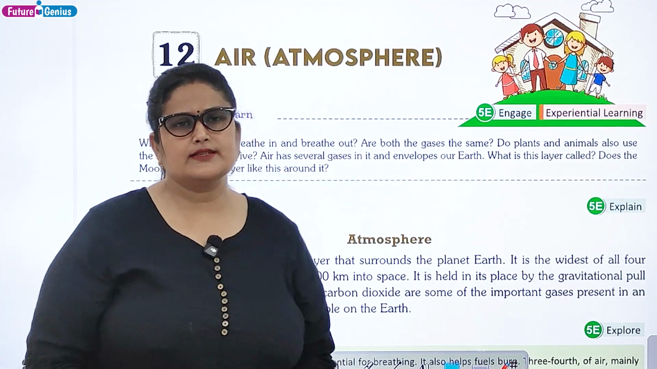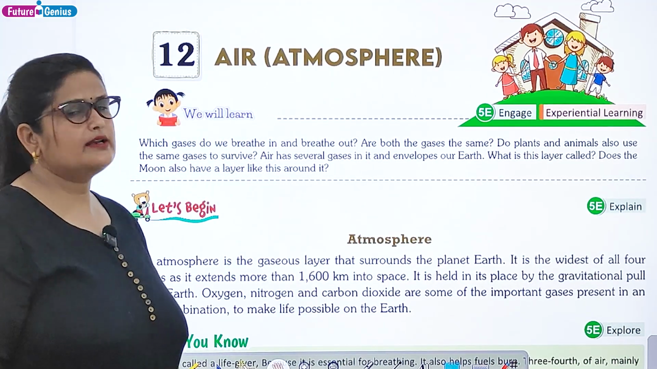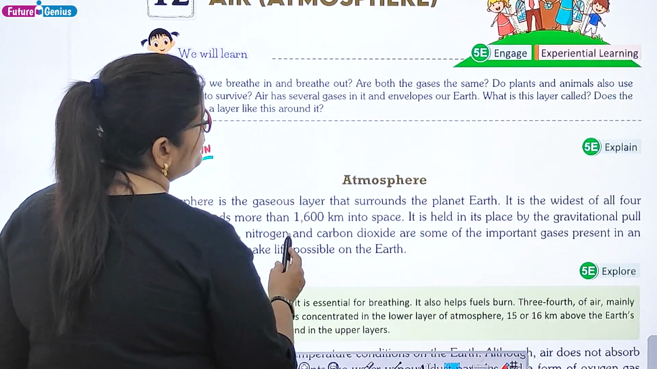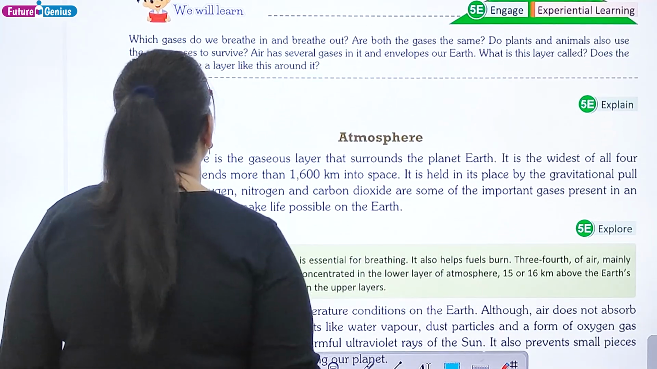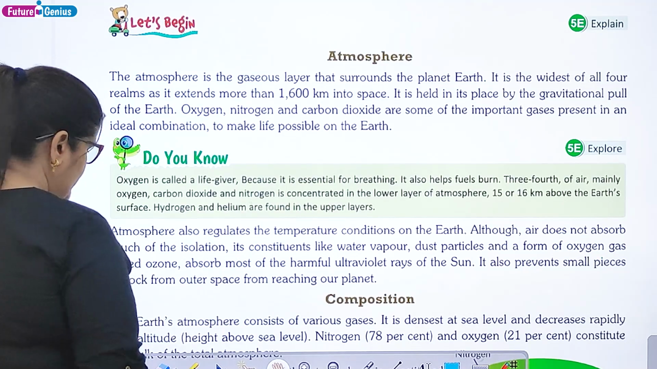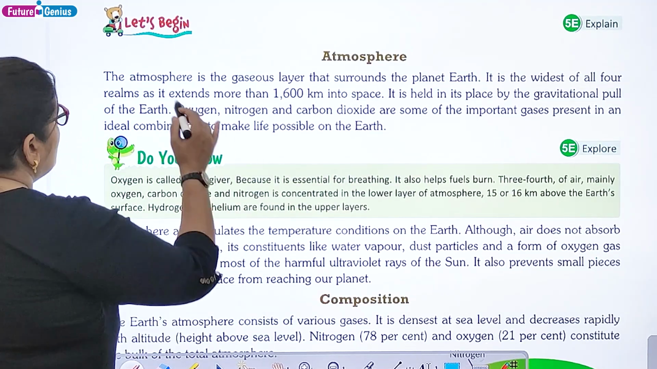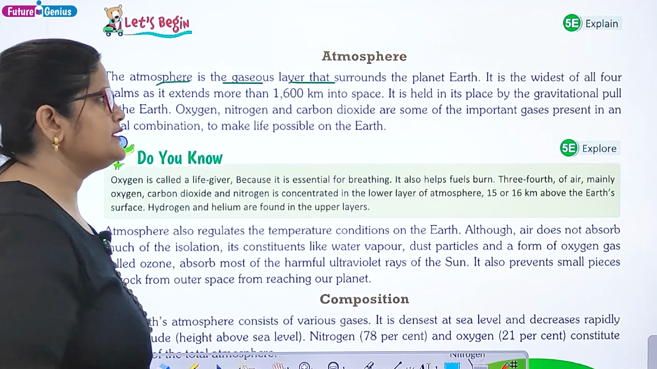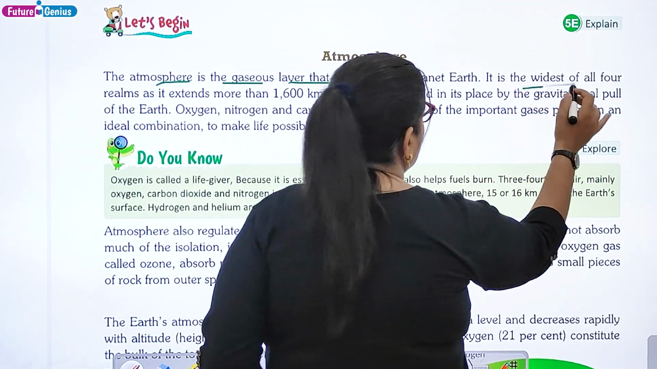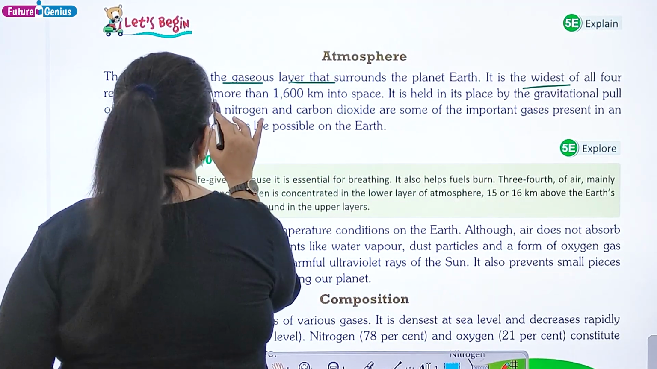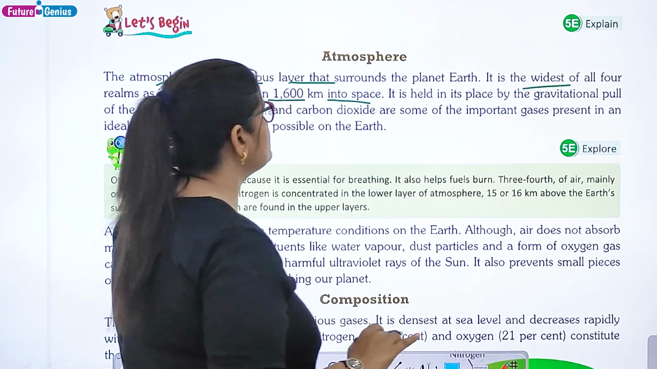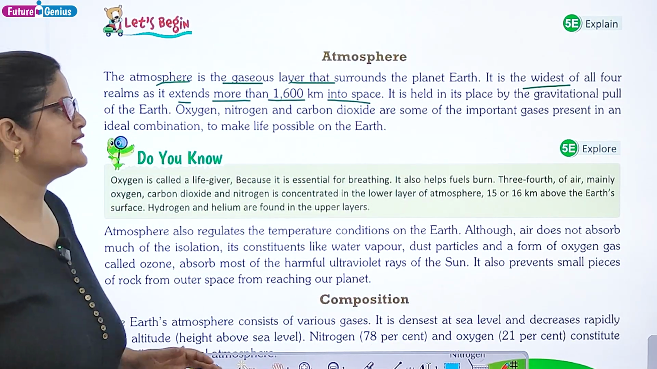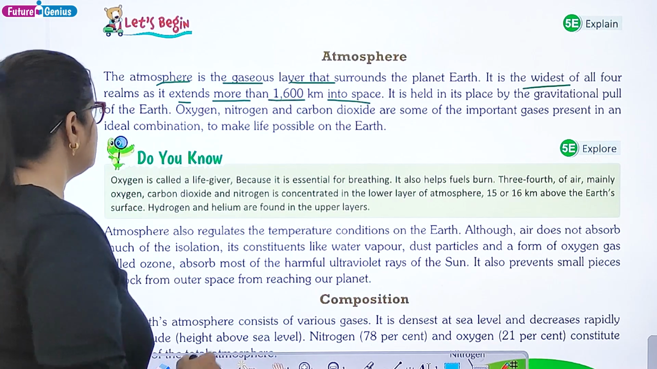Today let me start SST chapter number 12, Air and Atmosphere, यानी कि हवा और हमारा पर्यावरण. Let's begin. What is atmosphere? The atmosphere is the gaseous layer that surrounds the planet Earth. It is the widest of all four realms. It extends more than 160 kilometers into space. It is held in its place by the gravitational pull of the Earth.